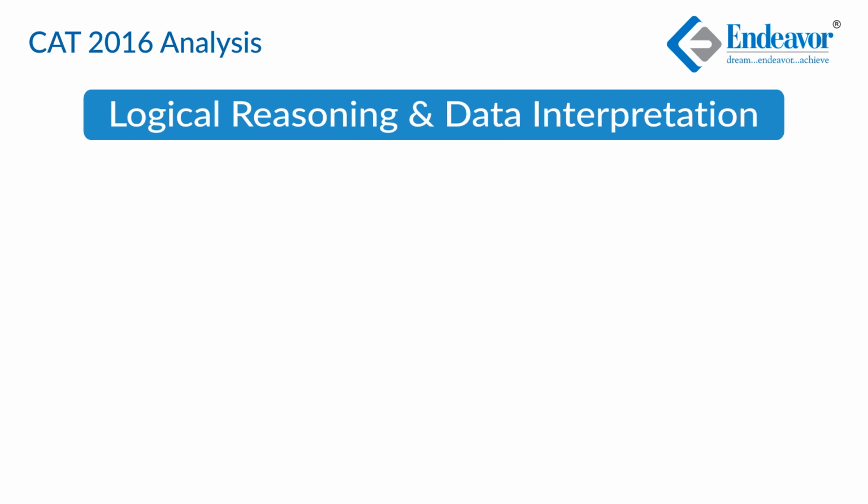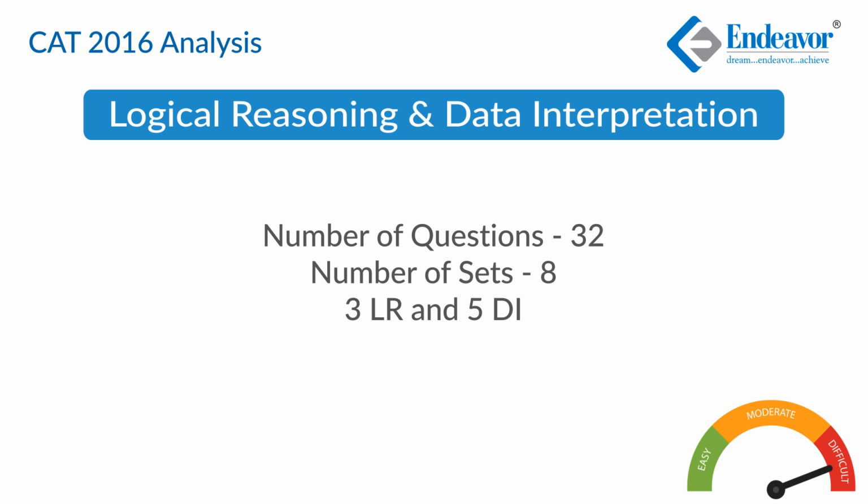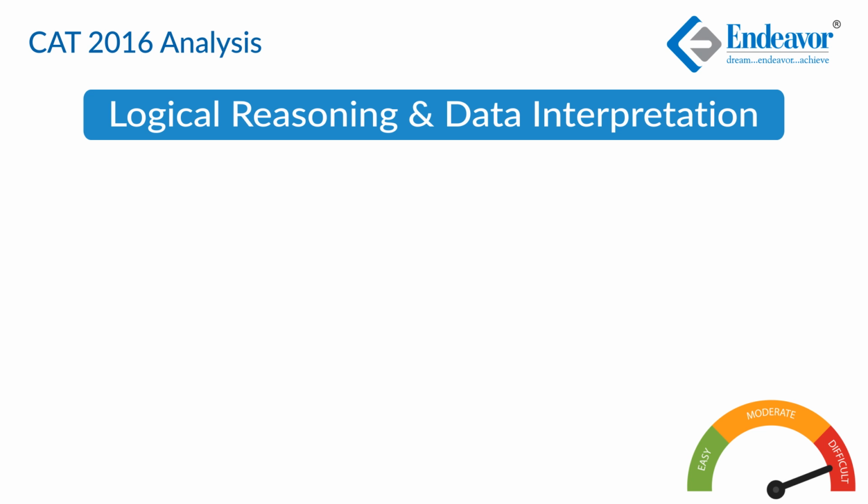Moving on to the second section, which was LR and DI. If you look at last year, there were 4 sets of logical reasoning and 4 sets of data interpretation. This year that moved a little bit towards DI, and we had 5 sets of data interpretation and 3 sets of logical reasoning. That was a minor change because students are undoubtedly prepared for both, so it's not going to come as a shocker. But the quality of the paper has undoubtedly gone up, with the difficulty level considerably higher than last year. And given the nature of these LRDI questions, the first 3 to 4 minutes get absorbed in just understanding the set itself.